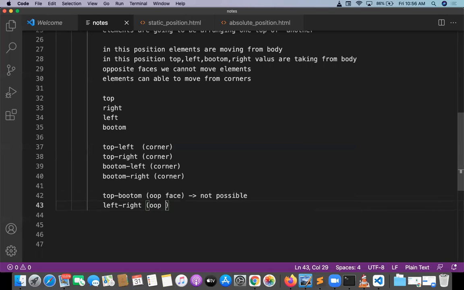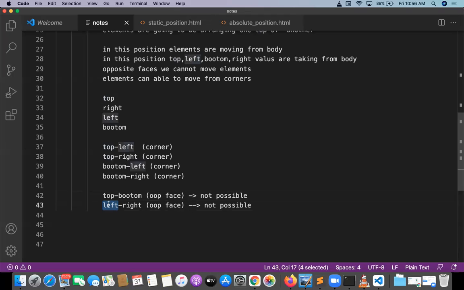Opposite face or not? Opposite face. Possible, not possible? Not possible, exactly. So remember, not possible means the first value will take. If I say top bottom, top will apply, bottom will not apply. If I say left right, left will apply, right will not apply.